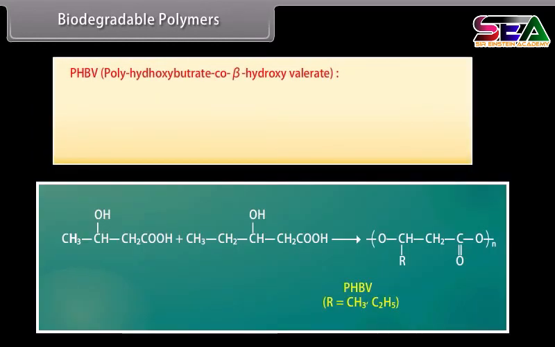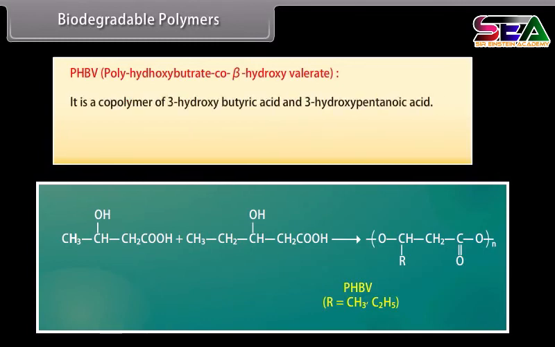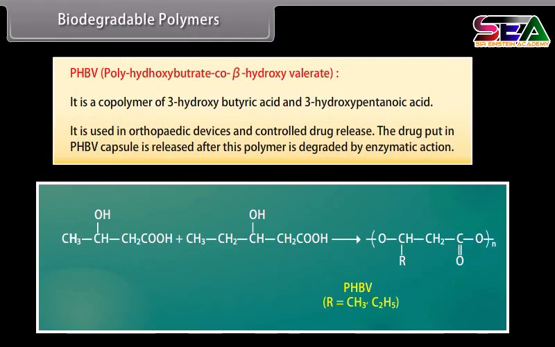Polyhydroxybutyrate-co-beta-hydroxyvalerate. It is a copolymer of 3-hydroxybutyric acid and 3-hydroxypentanoic acid. It is used in orthopedic devices and controlled drug release. The drug put in PHBV capsule is released after this polymer is degraded by enzymatic action.